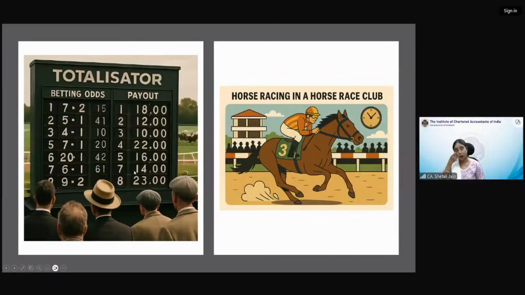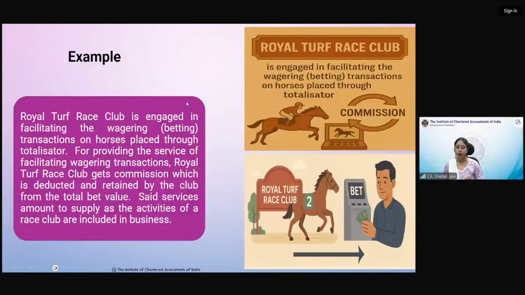Next is horse racing. In a horse race club, the results of the horse race or betting are provided to you by way of a device called a totalizer, which exhibits the results of the bets placed on the horses, which horse has won and how much the persons have lost or won. For this we have an example: Royal Turf Race Club is engaged in facilitating wagering transactions, wagering meaning betting transactions, placed on horses through the totalizer.